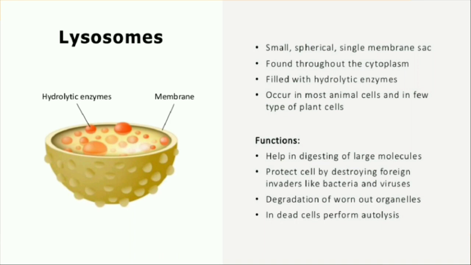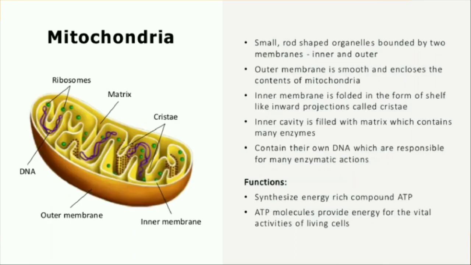Degradation of worn out organelles in dead cells performs autolysis. Autolysis means self suicide of the cell, the cell kills itself. And so yeah, this function is to protect the cell, keep the cell clean. That's all. Then coming to mitochondria.